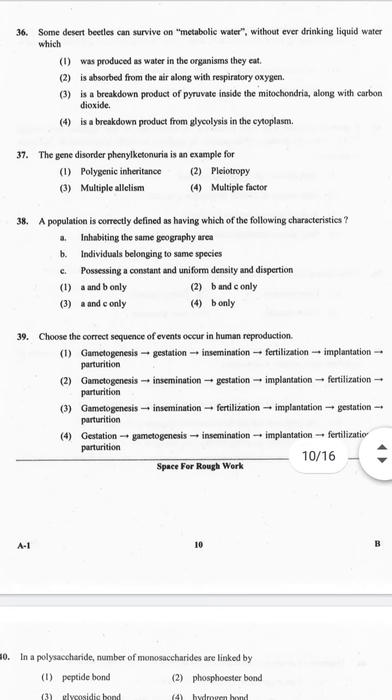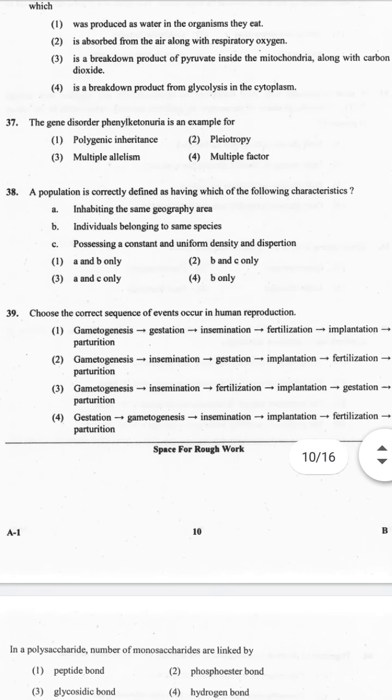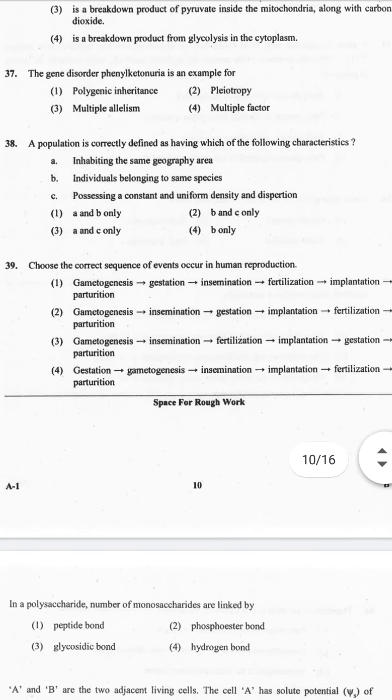Question number 37. The genetic disorder phenylketonuria is an example for 1. polygenic inheritance, 2. pleiotropy, 3. multiple allelism, 4. multiple factor. And the correct answer is option 2. And the explanation is, polygenic inheritance occurs when one characteristic is controlled by 2 or more genes. Understood? So now let's go to the 38th question.